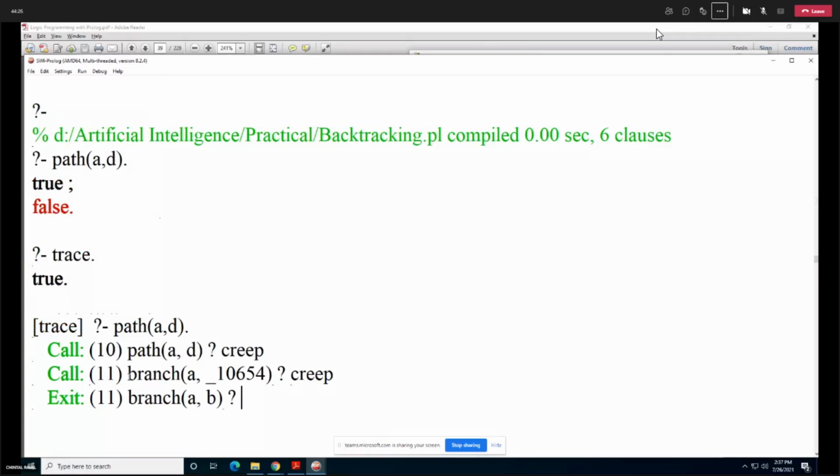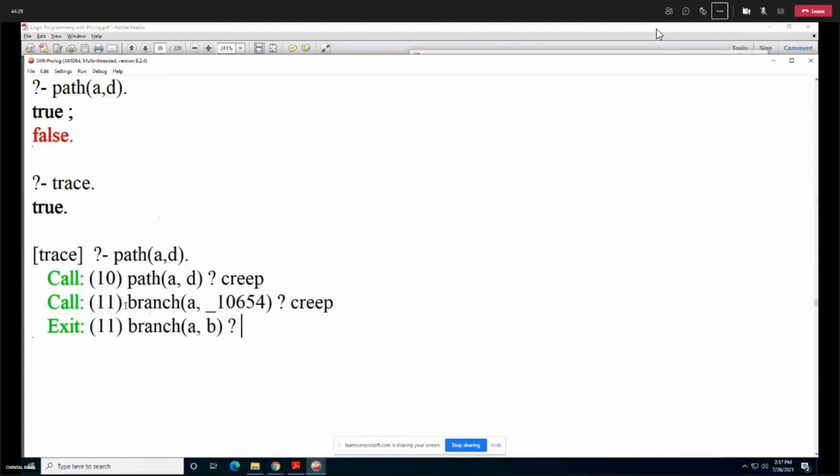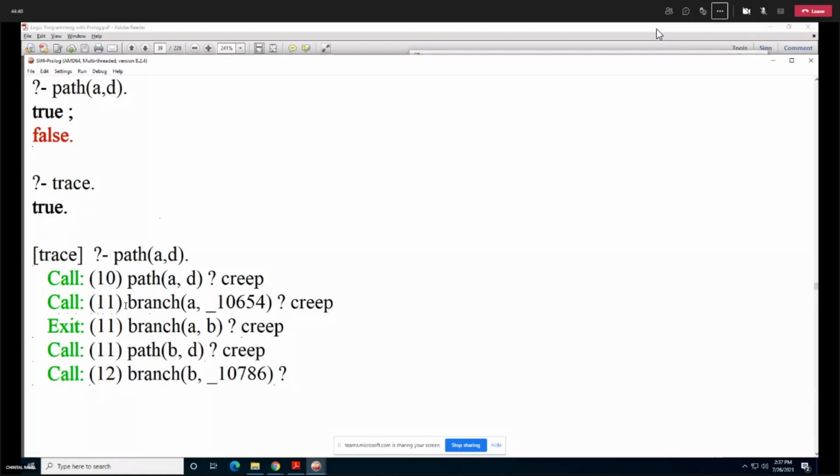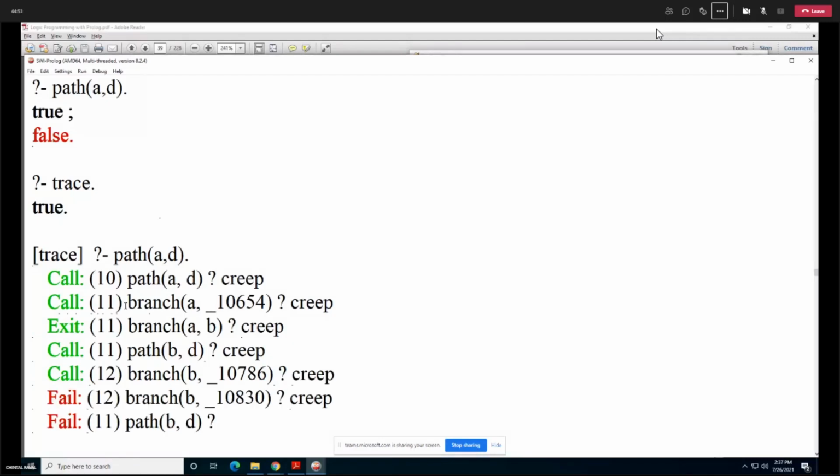Here, each and every predicate is called. Creep means transfer of control from one point to another point. Whenever creep is shown, it is transferring the control. So from branch, it is calling this one. Now observe, here you get a fail call. For the path from B to D, there doesn't exist any path.